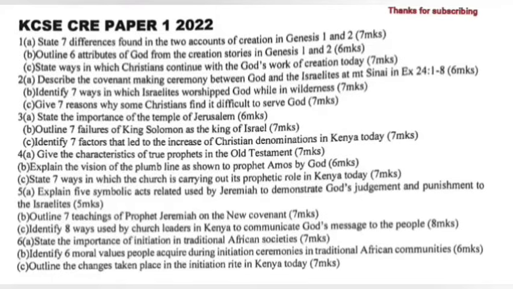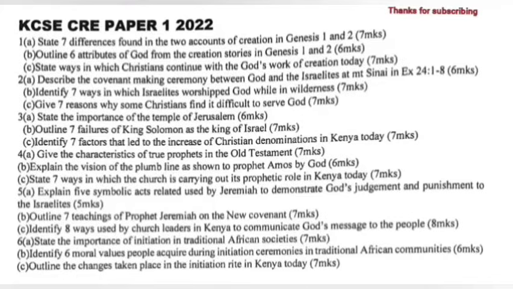2a. Describe the covenant-making ceremony between God and the Israelites at Mount Sinai in Exodus chapter 24, verse 1 to 8. B. Identify 7 ways in which Israelites worshipped God while in the wilderness. C. Give 7 reasons why some Christians find it difficult to serve God.